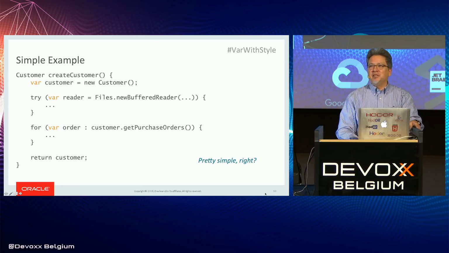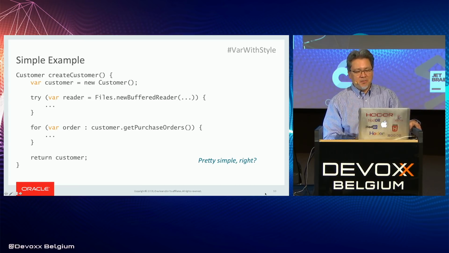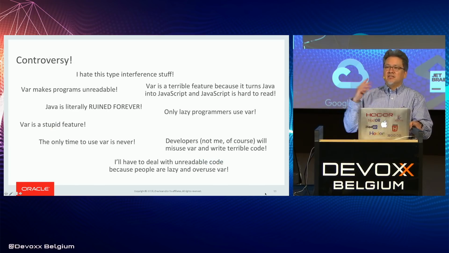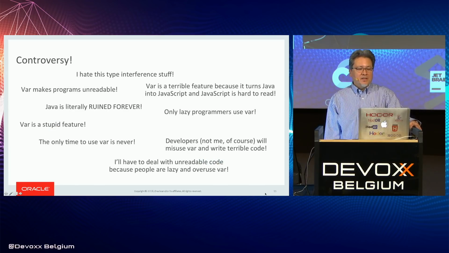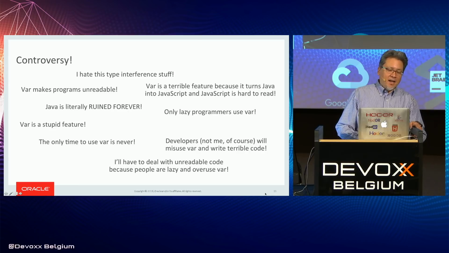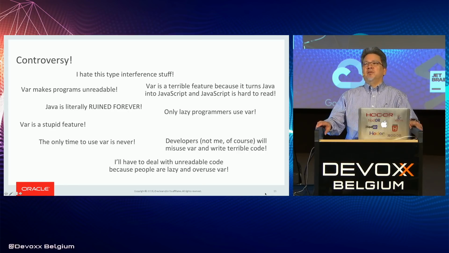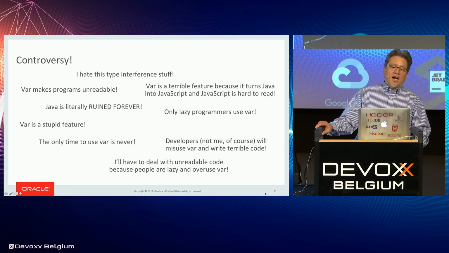There's something about introducing Java language features, especially fairly simple ones, that generates a bunch of controversy. When we first proposed this, people started writing articles about it, and I never should have read the comments.